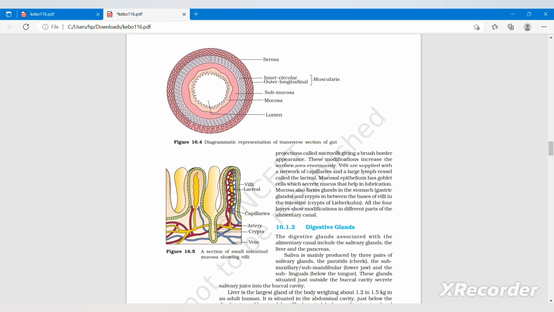Villi are supplied with a network of capillaries and a large lymph vessel called the lacteal. Mucosal epithelium has goblet cells which secrete mucus that helps in lubrication. Mucosa also forms glands in the stomach, that is gastric glands, and crypts in between the bases of villi in the intestine, that is crypts of Lieberkühn. All the four layers show modifications in different parts of the alimentary canal. A diagrammatic representation of a transverse section of gut is given, and in figure 16.5 a section of small intestinal mucosa showing villi is given.